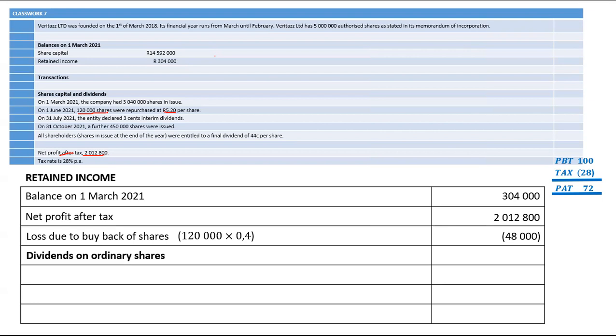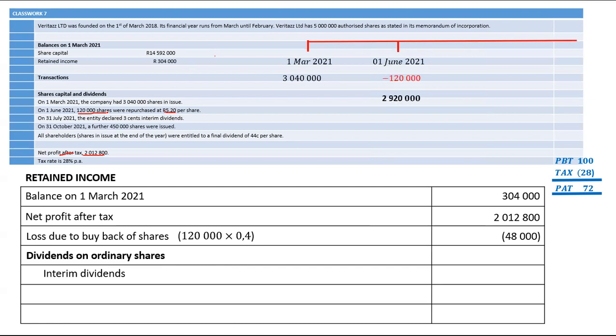That is per share. I don't know why they left that out. It's supposed to be 3 cents per share. What we need to do is to figure out how many shares were issued by the 31st of July 2021. This was quite easy, by the way, because we had 3,040,000 at the beginning, and then we bought back 120,000. So when we declared interim dividends, we had only 2,920,000. Just take that and multiply it by your dividends per share, which is 3 cents.